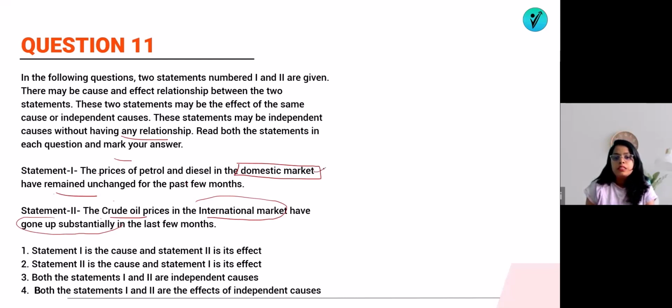So in the domestic market it is unchanged, and in the international market it has gone up. So we can see the first cannot be the cause, and the second also cannot be the cause. Actually, both statements 1 and 2 are the effects of independent causes, because the international market has an independent cause and the domestic market has an independent cause. So the answer will be option number 4, that both statements 1 and 2 are effects of independent causes.